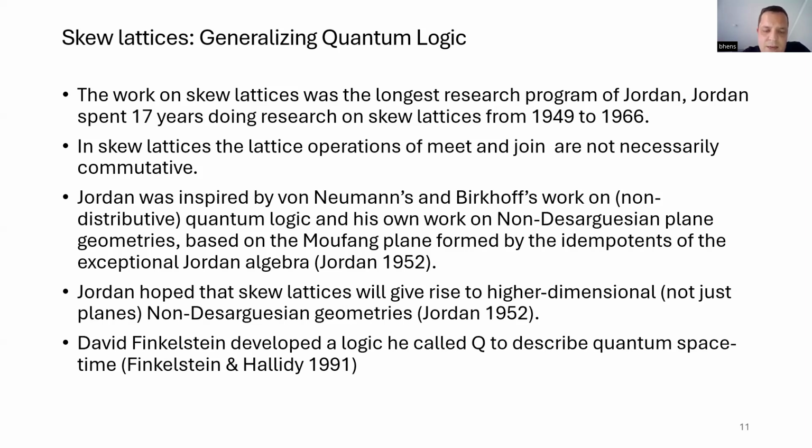And then the interesting thing is that the American physicist David Finkelstein also worked with non-commutative logic, which then also gives rise to skew lattices in his idea to get a space-time code and a quantum space-time theory. And finally, then we are back to Jordan's original work from the 1920s. Jordan could show that his skew lattices can be represented by real triangular matrices, so non-normal operators with a real spectrum, and this closes the circle to his earlier work from 1927, and with this I stop. Okay, cool.